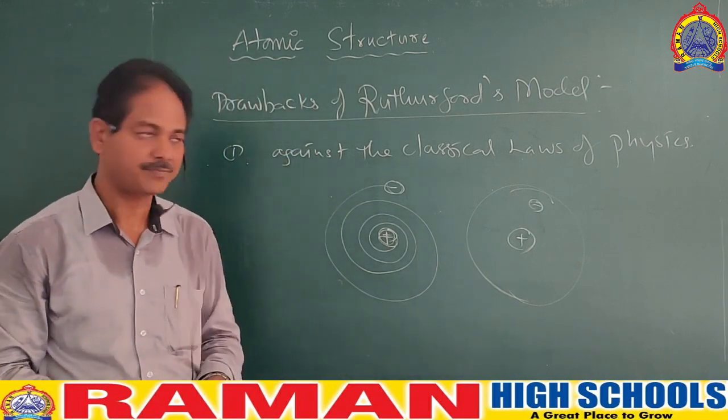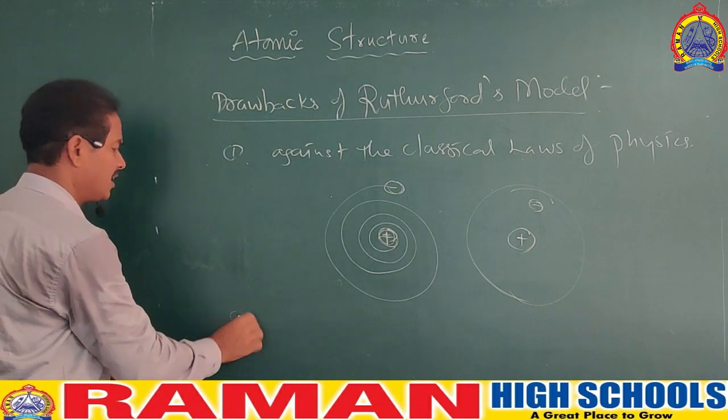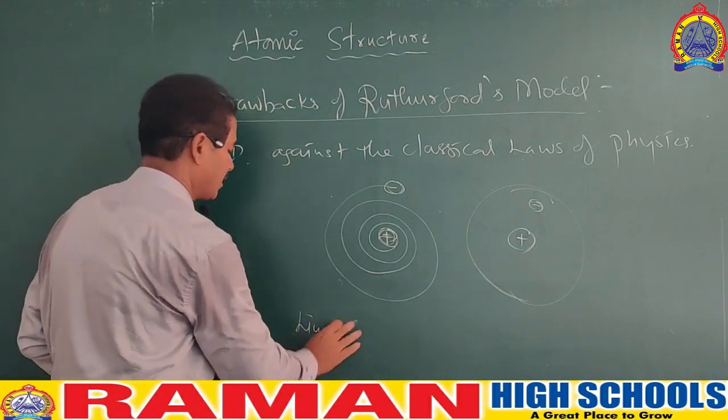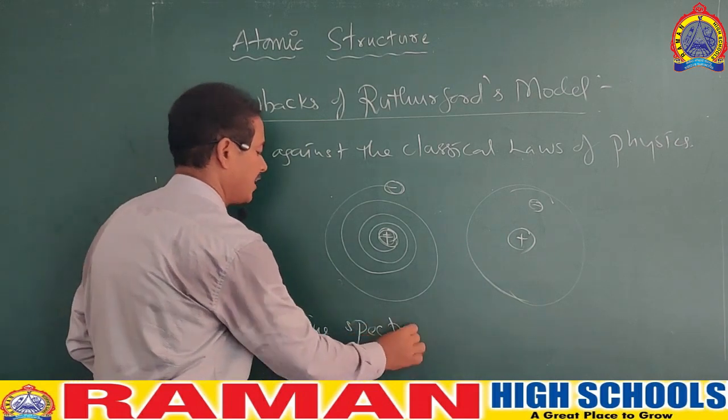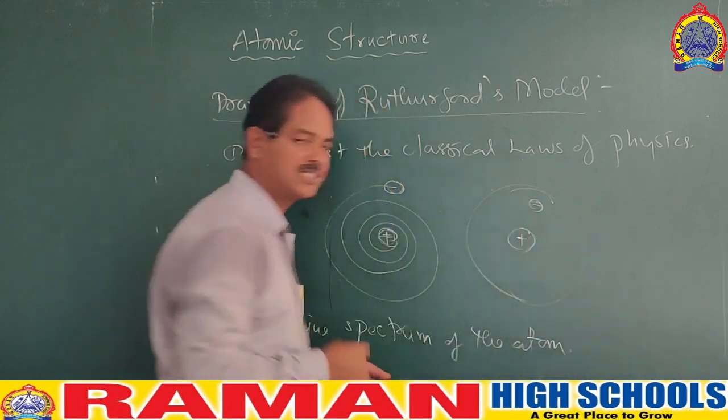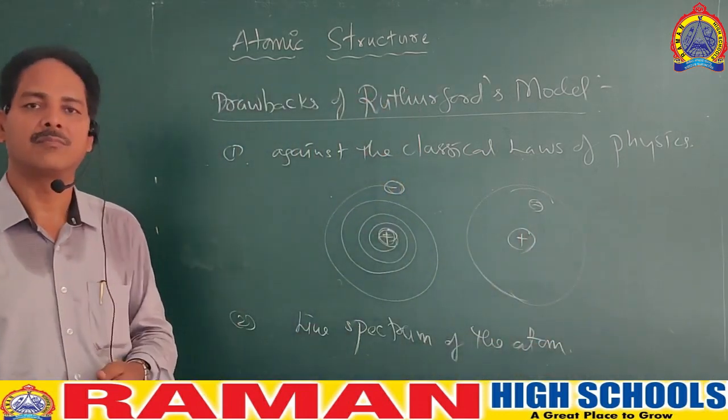This is one. And the second defect is that this model failed to explain the line spectrum of the atom. What is this line spectrum? I'll tell you in Bohr's atomic model.